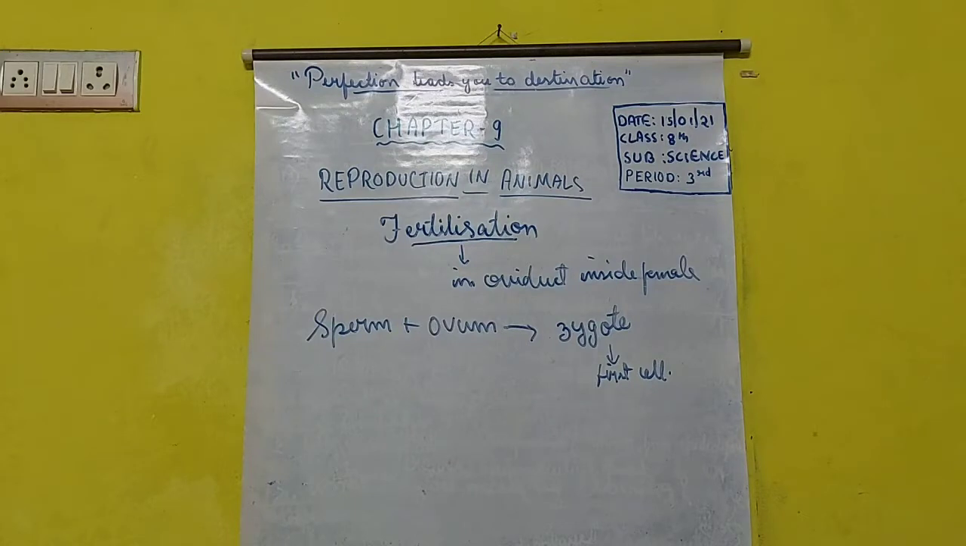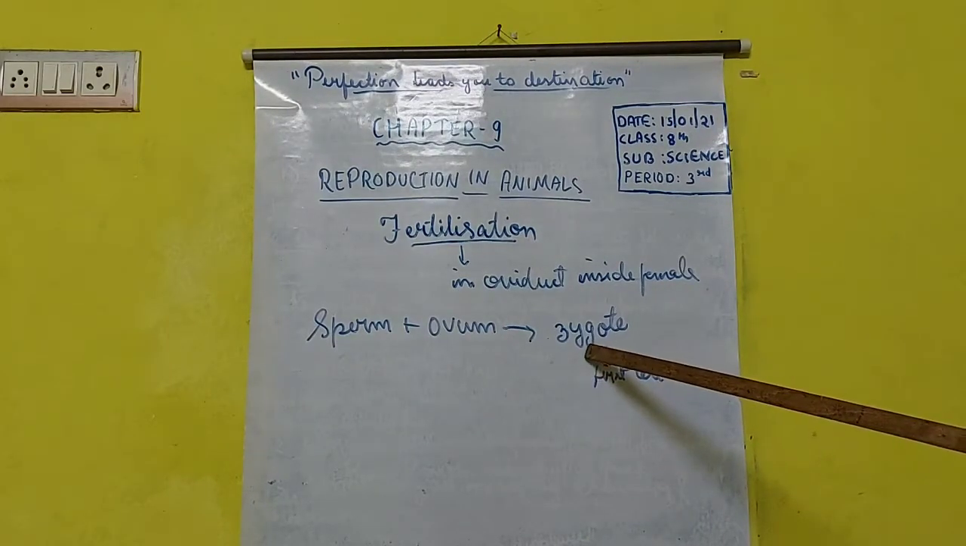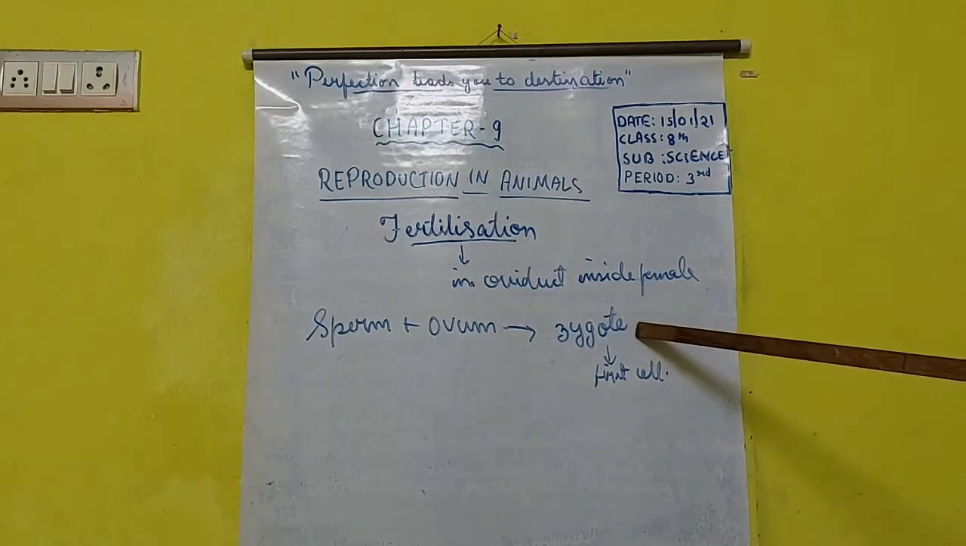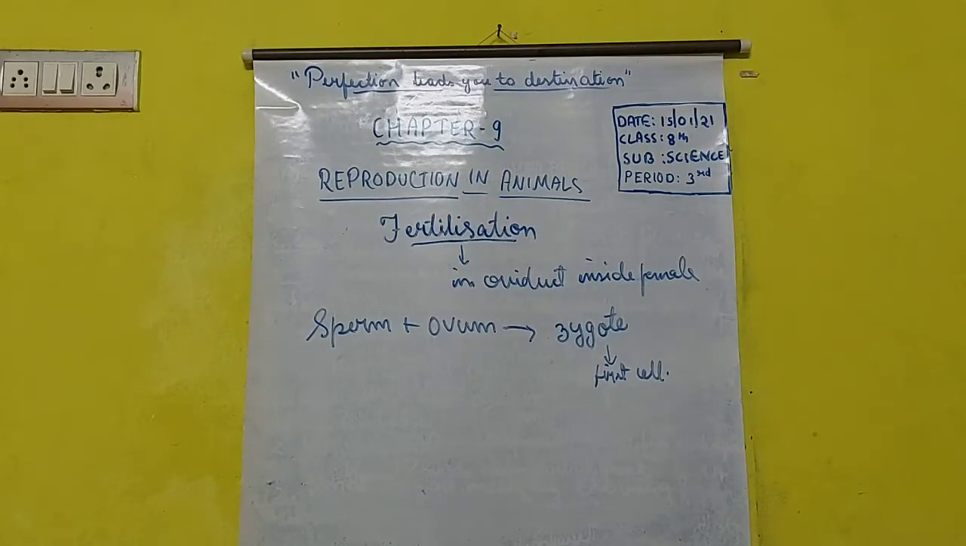It was simply the egg or the ovum, but after coming in contact with the sperm it gets fertilized. That fertilized egg is known as zygote, and this zygote is the first cell of a new individual. Means when a person is born, the first stage of his life is zygote. Clear? So this is about fertilization.